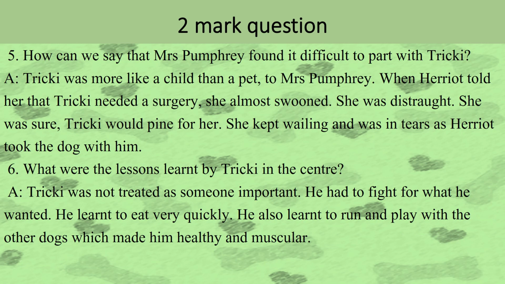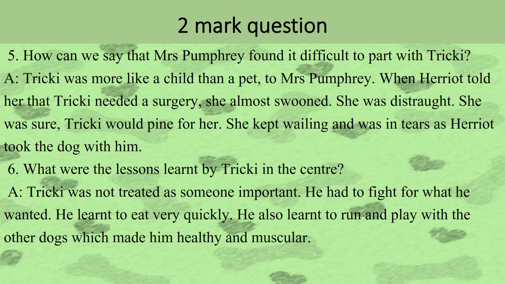Question number 5. How can we say that Mrs. Pumphrey found it difficult to part with Tricky? Tricky was more like a child than a pet to Mrs. Pumphrey. When Harriet told her that Tricky needed a surgery, she almost swooned. Swooned means fainted. She was distraught. She was very unhappy. She was sure Tricky would pine for her. She kept wailing and was in tears as Harriet took the dog with him.